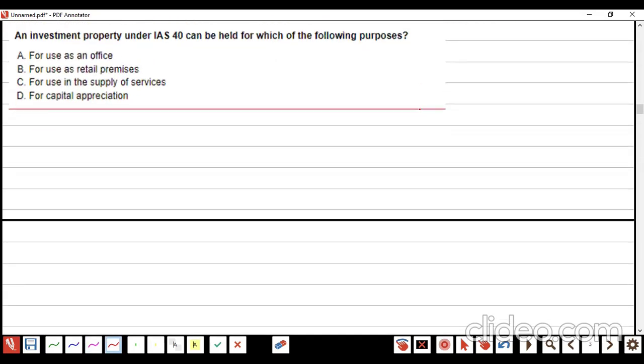This one. IS 40 can be held for which of the following purposes? Tell me A, B, C, D, which is investment property. D. Very good.